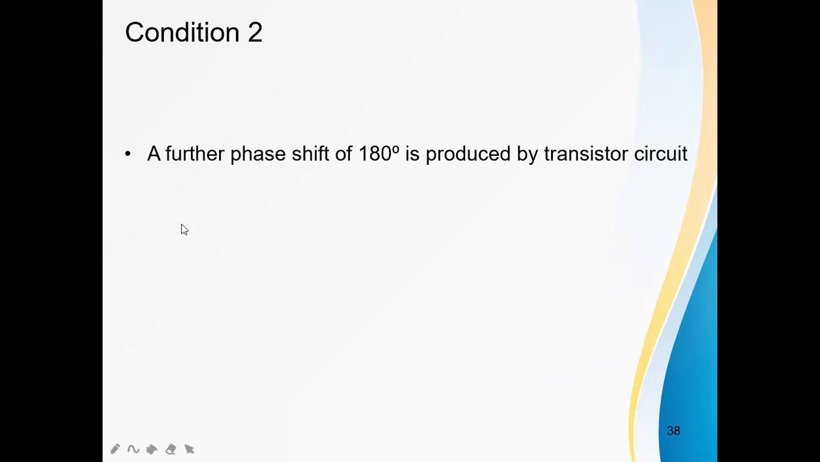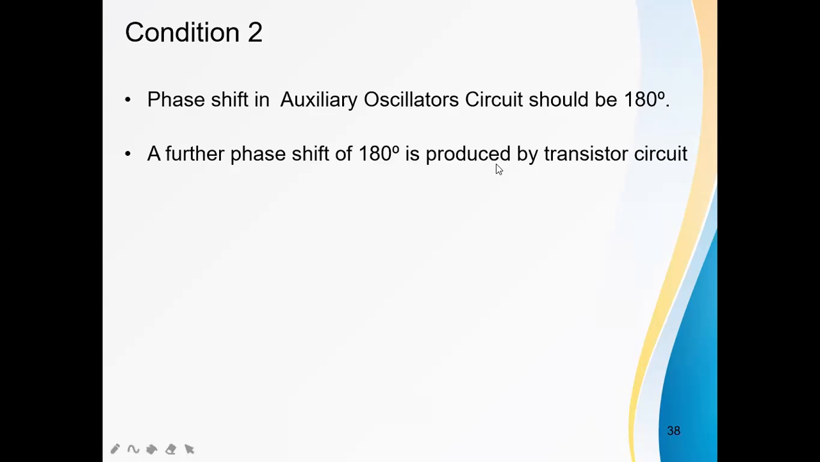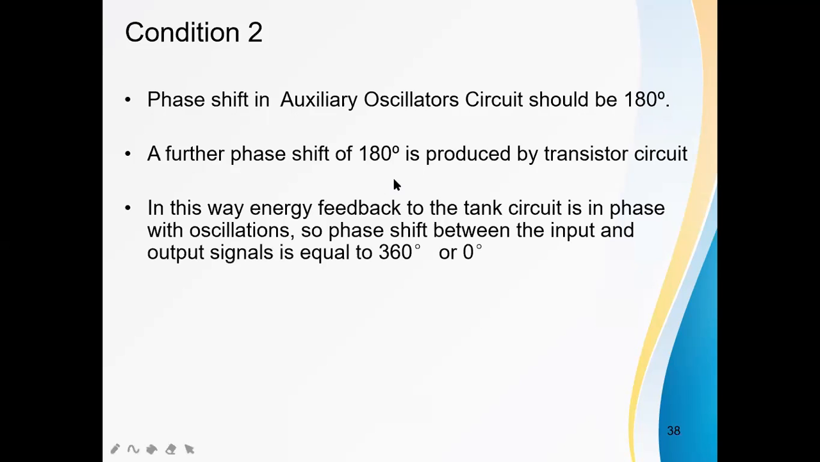And the next condition: a phase shift of 180 degrees is produced by the transistor circuit. That means a 180 degree phase shift is produced by the amplifier circuit, and another 180 degrees by the feedback network. In this way, energy fed back to the tank circuit is in phase with oscillations. So the phase shift between the input and output signals is equal to 360 degrees.